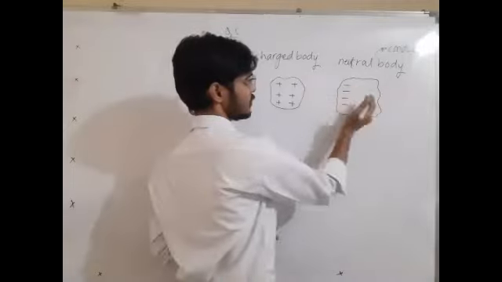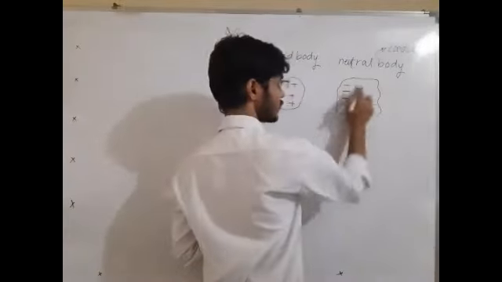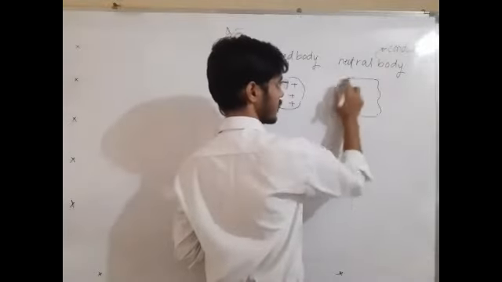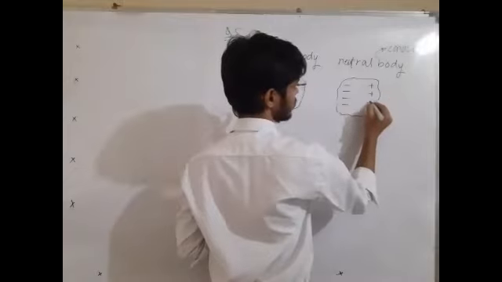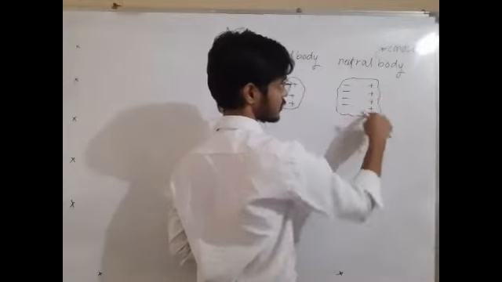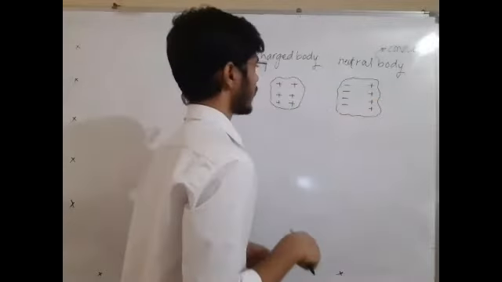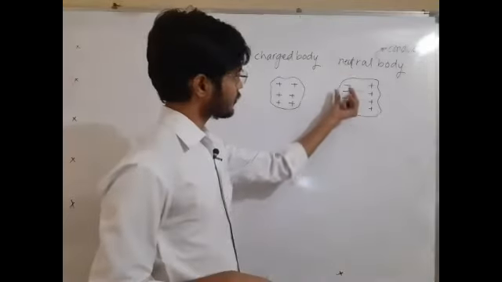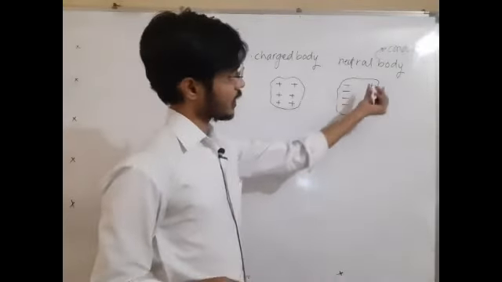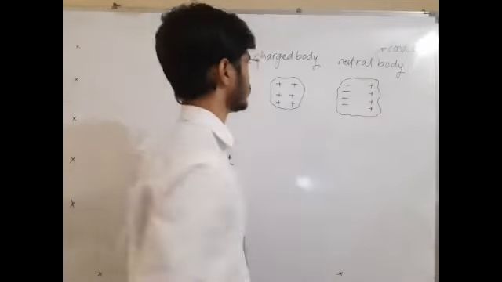This region has more electrons than protons, so it becomes negatively charged, and this region has fewer electrons than protons, so it becomes positively charged.